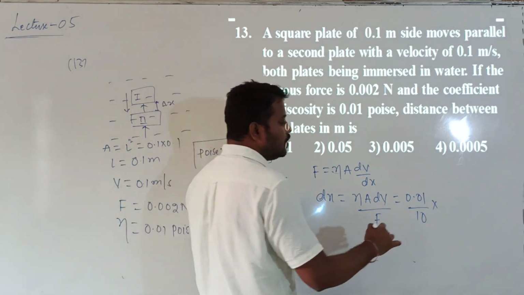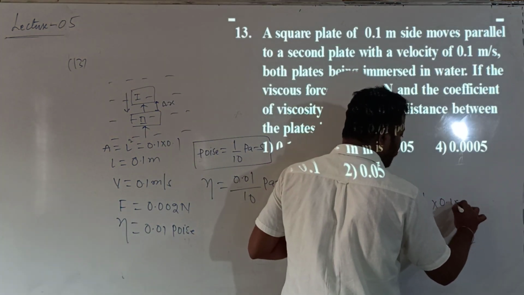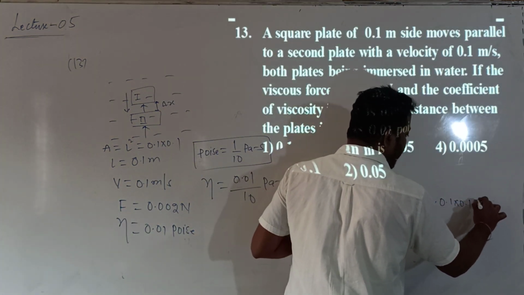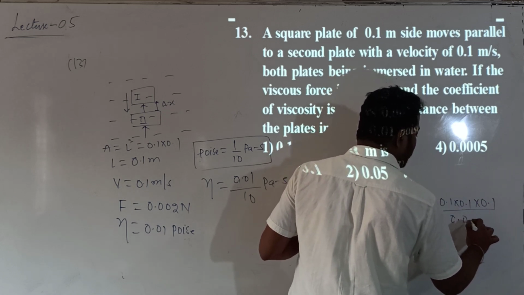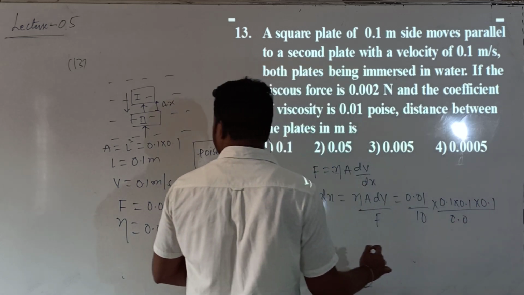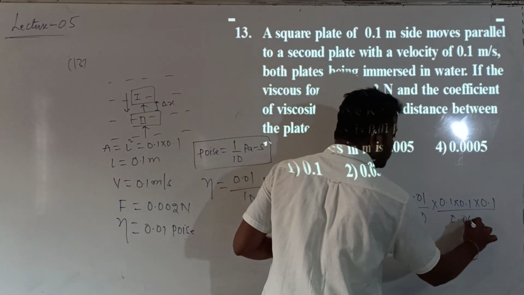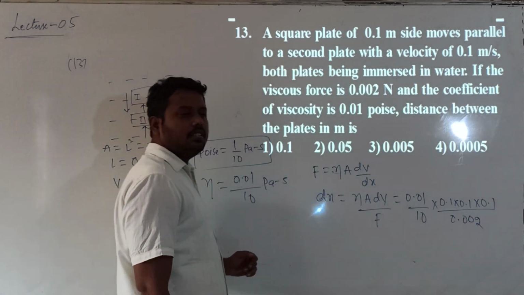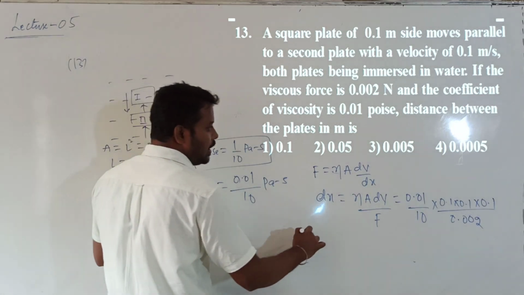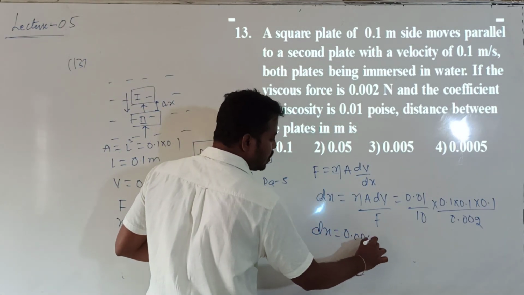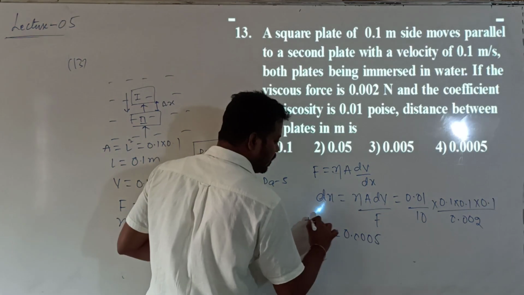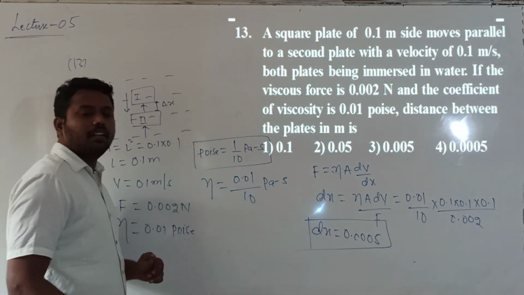So the area value 0.1 into 0.1, into dV value 0.1, divided by the F value 0.002. Simplify this. You will get the separation between the plates as 0.0005.